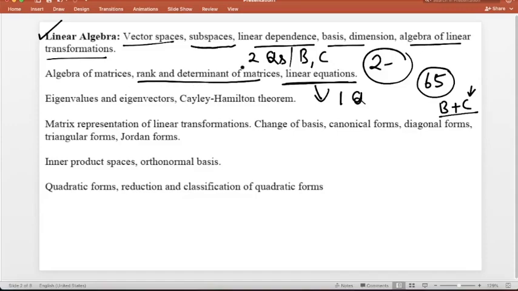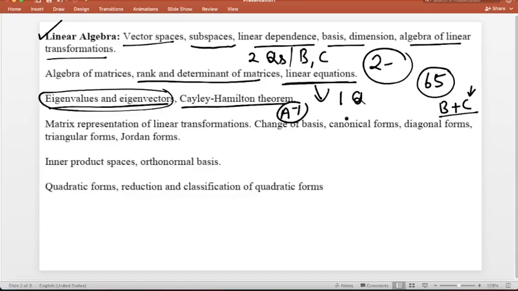Sometimes it is required to find the determinant also. Eigenvalues and eigenvectors are also a very, very important topic. And with the Cayley-Hamilton theorem, sometimes they ask for the inverse of the matrix. So eigenvalue and eigenvector is also a very, very important question. You will get one problem from this topic.